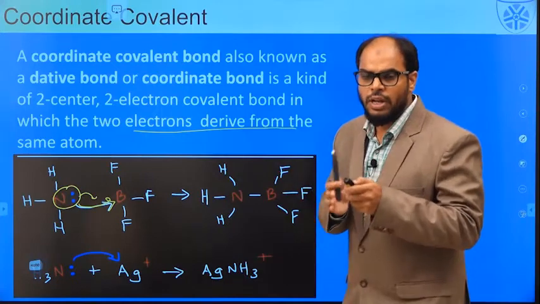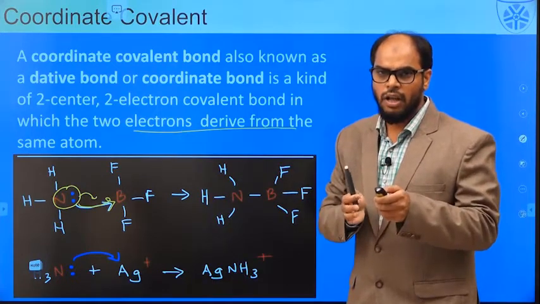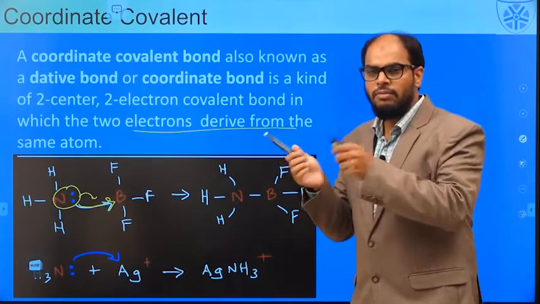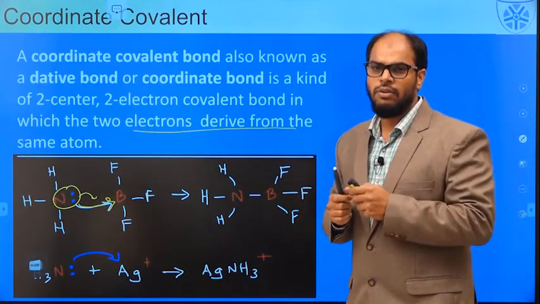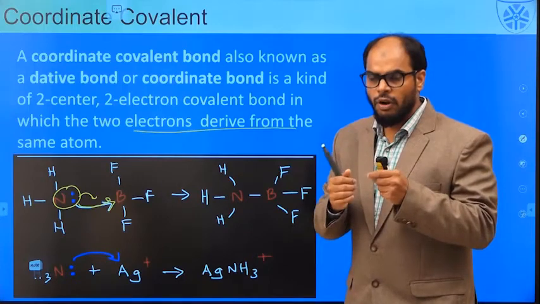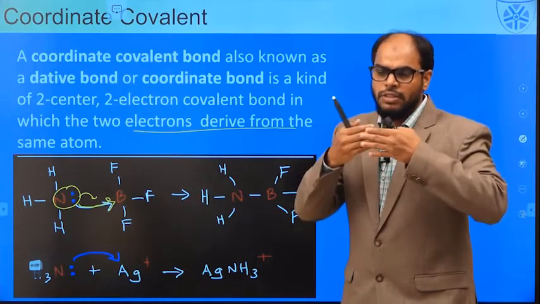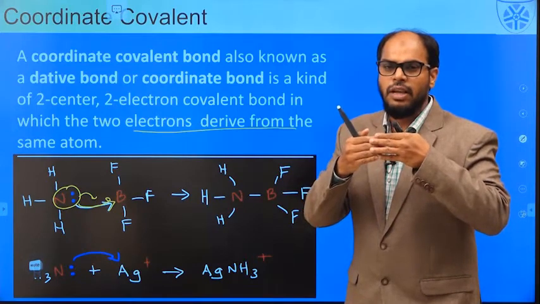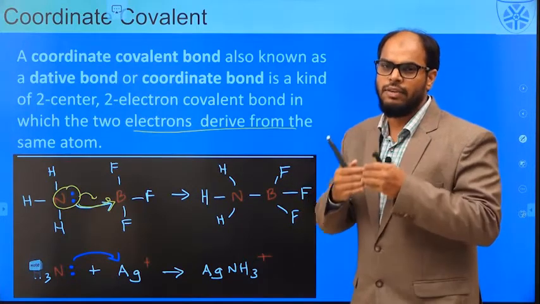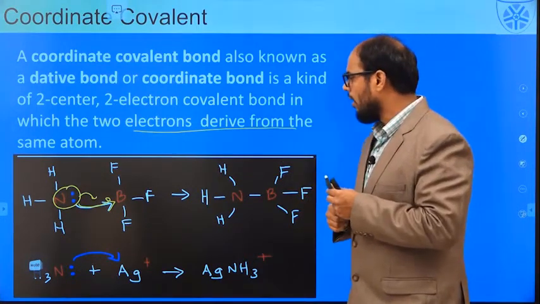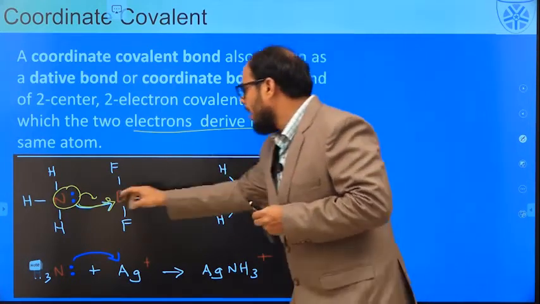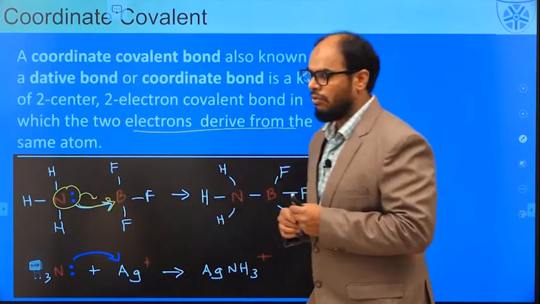So whenever I talk about an ionic bond, in an ionic bond, one electron is coming from an electropositive atom, and the other electronegative atom will try to gain the electron. In a covalent bond, we have two electrons shared between two atoms which have a similar electronegativity. In a coordinate covalent bond, we have a pair of electrons coming from the same atom or molecule.